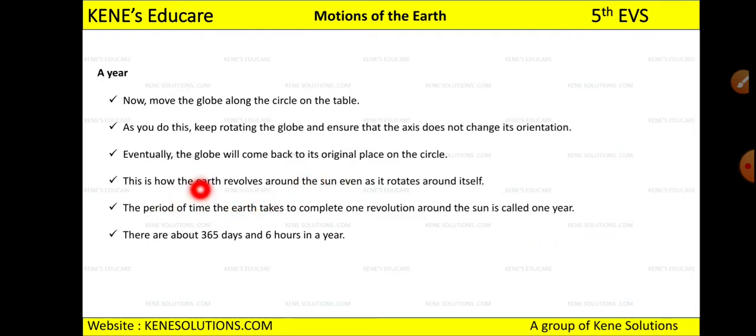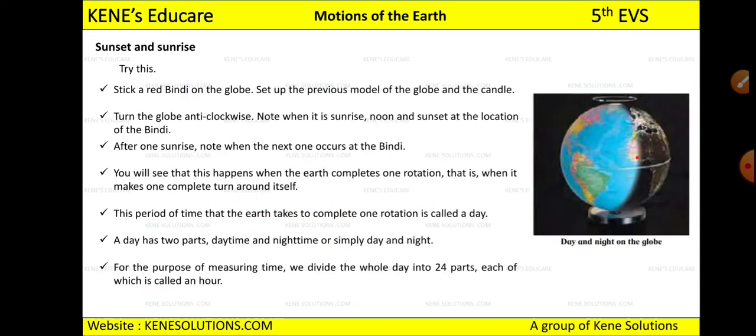This is how the earth revolves around the sun, and even as it does, it rotates around itself. Remember, earth will rotate around itself but it will revolve around the sun. When it completes one rotation around itself, that time it completes a day.